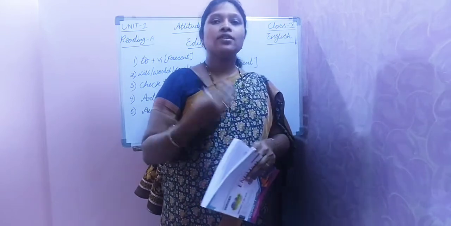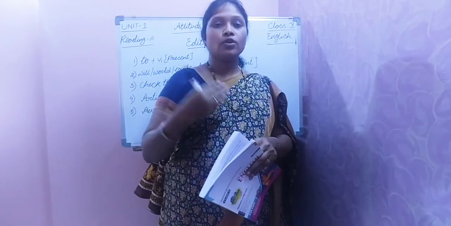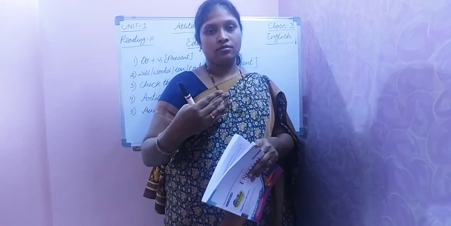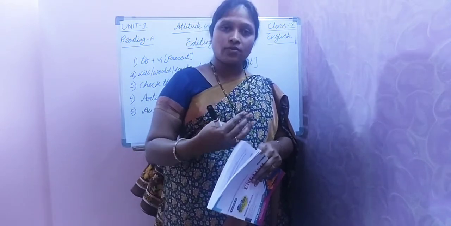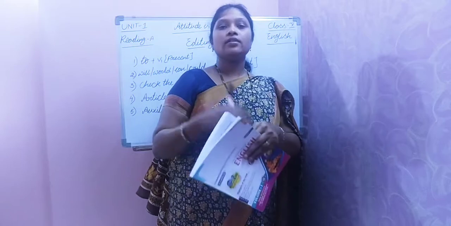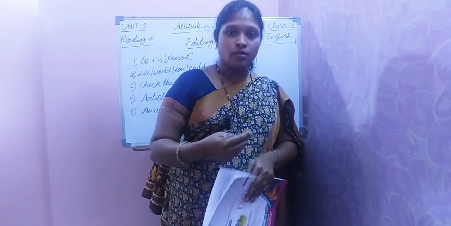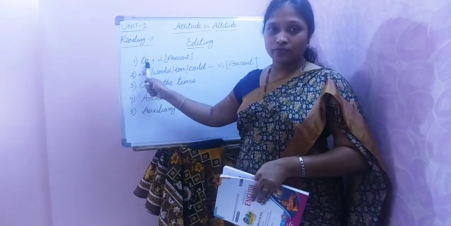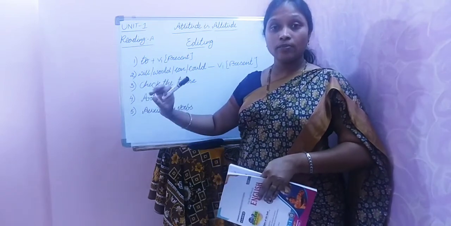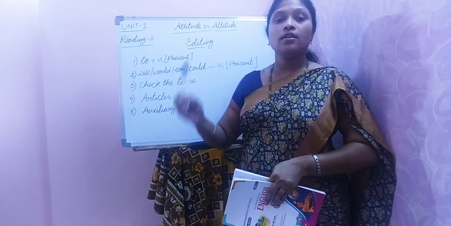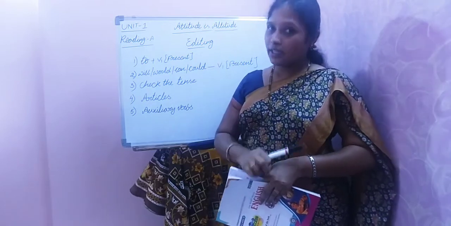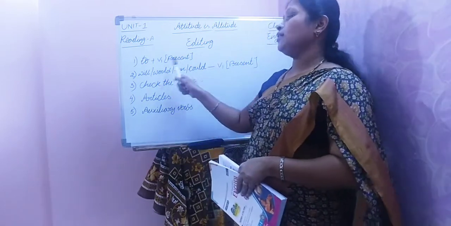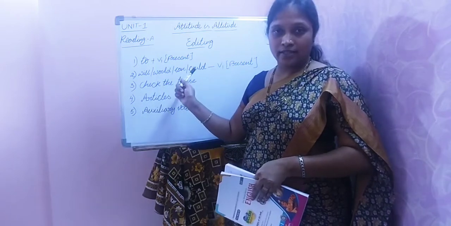I have given some common rules that you have to remember while doing this part. The first one is the common things, where the common mistakes will be given. In a sentence, whenever you find to, if you get any verb after to, remember that verb should be in present tense.